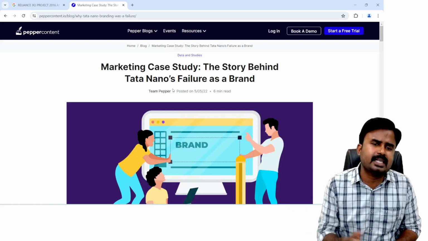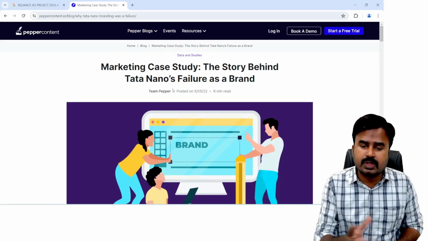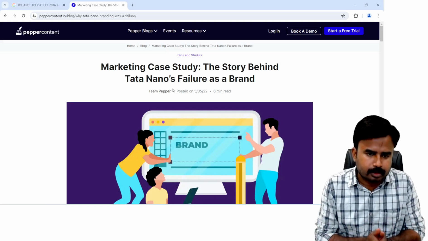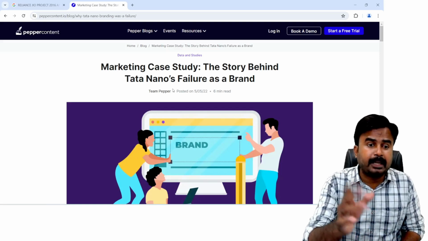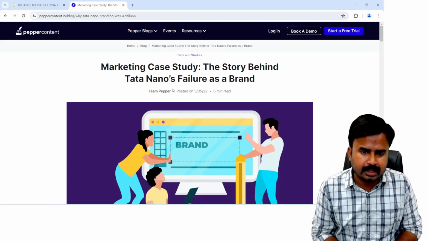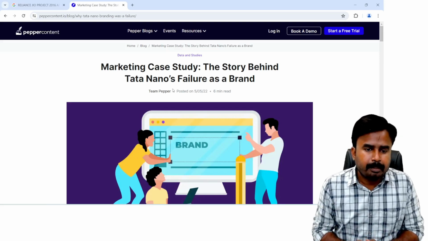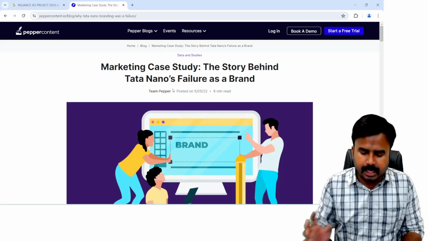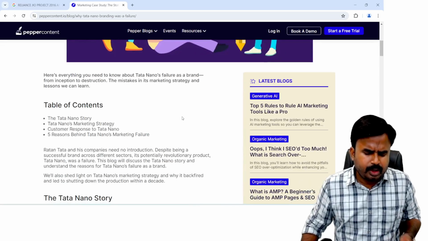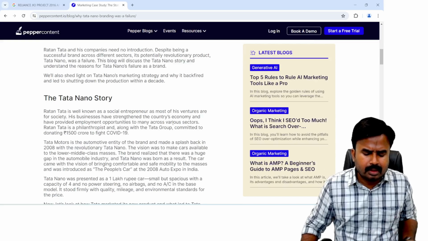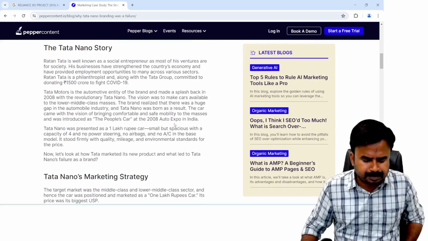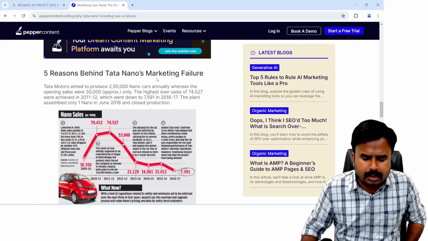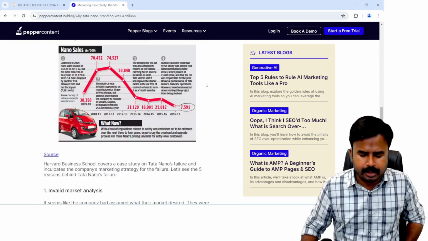There are so many reasons behind it, but he invested thousands of crores in this project, and that particular project was a big failure. This is also one of the capital busting decisions or investment decisions which was taken by Mr. Ratan Tata, but unfortunately it became a big failure. Now, you can go through the contents on why there was a huge failure on this particular project. The reasons behind this Tata Nano's marketing failure.